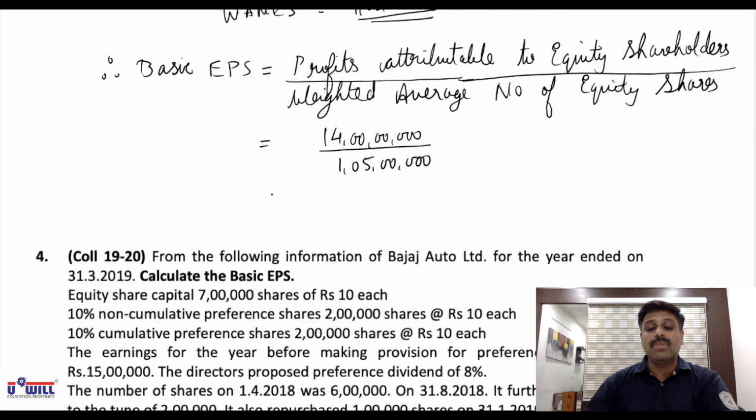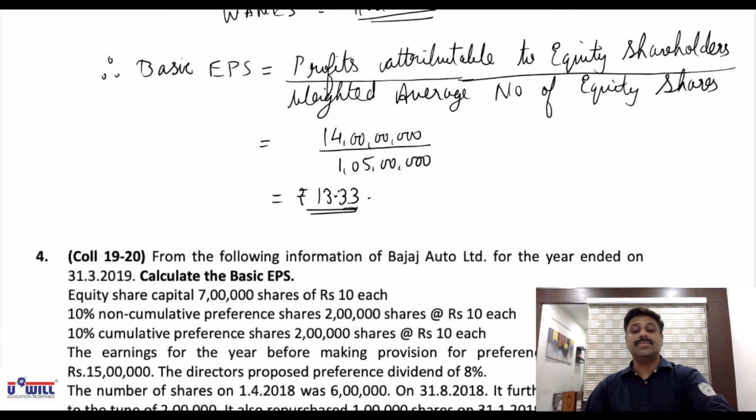So what will be your basic EPS? Do it. 14 crores, 14 and 7 zeros, divided by 1 crore 5 lakhs. 13.33. Mention rupees. EPS is always expressed in rupees. Rupees 13.33 is your answer.